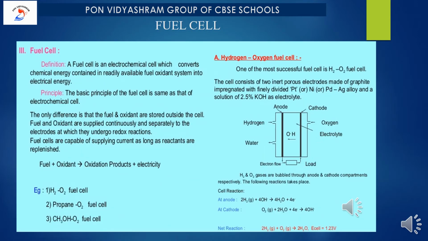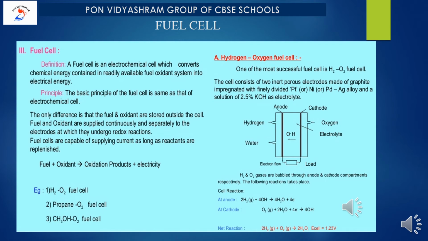Children, I am sure you must have understood batteries, primary battery and secondary battery, with various examples. Now let me enter into the new topic, that is fuel cell, which is considered to be a very important one. Very simple, very short. Definition: a fuel cell is an electrochemical cell which converts chemical energy contained in a readily available fuel oxidant system into electrical energy. So what is the principle used in this process?